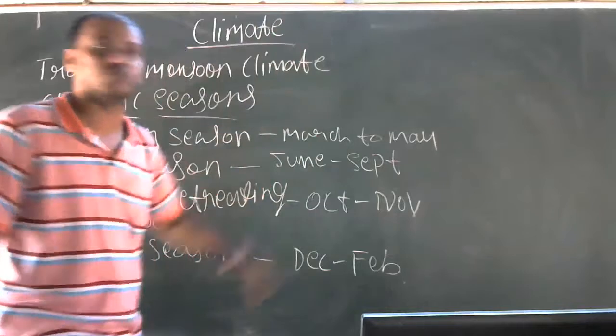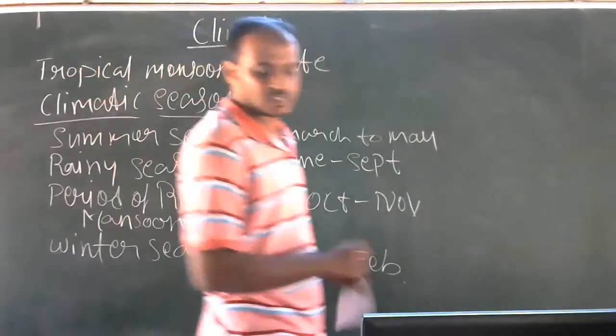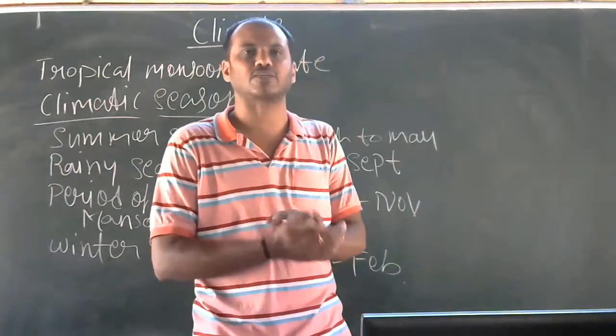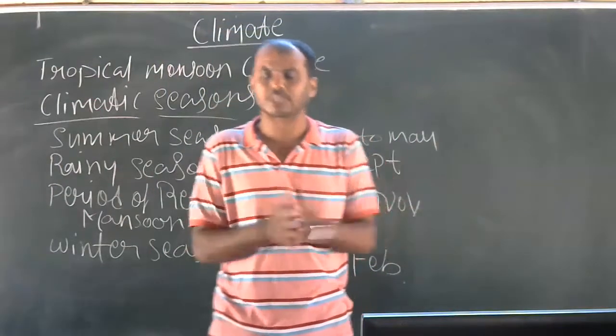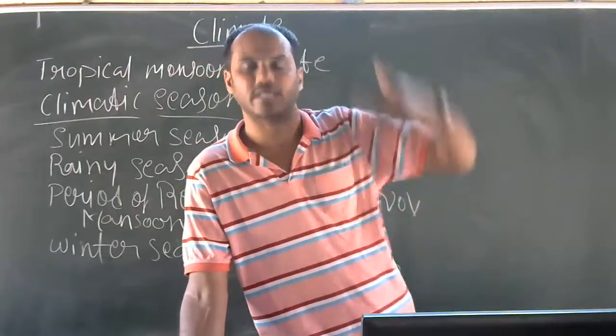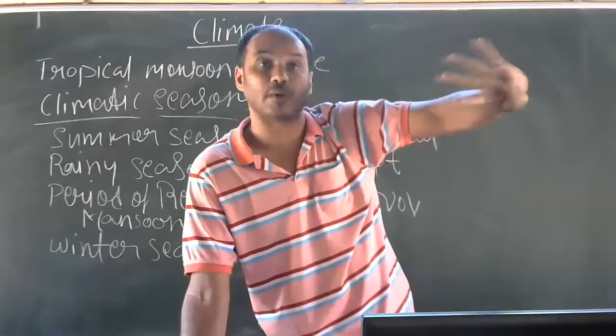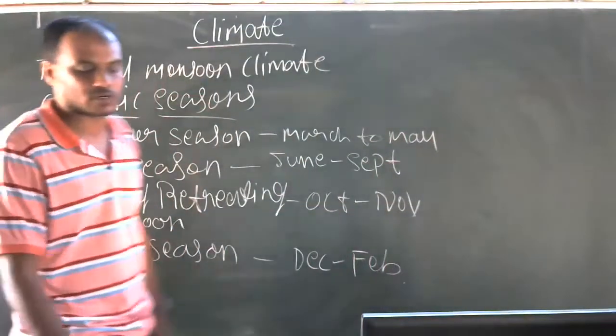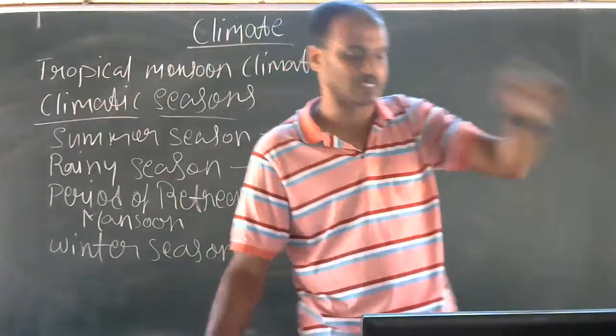So these are the 4 seasons. So the climatic seasons of Karnataka are classified. The climatic season of Karnataka over a period of 1 year has been classified into 4 parts. Which are the 4 parts? So these are the 4 parts. So first we will study the summer season.